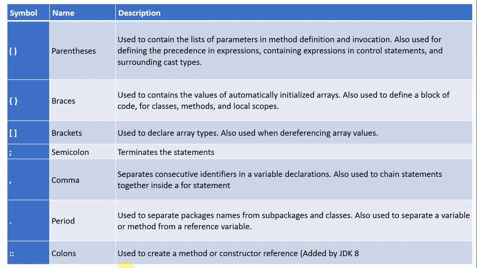Colons are used for constructor references, which was added in JDK, Java Development Kit 8. Basically we mostly won't use it, but it is also in C++. If you want, you can use it if there is a need. So these are the different separators in Java. There are many others, but the most commonly used are these.